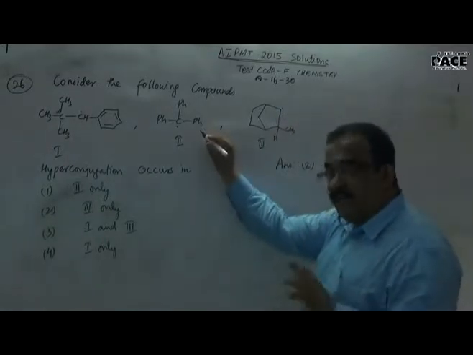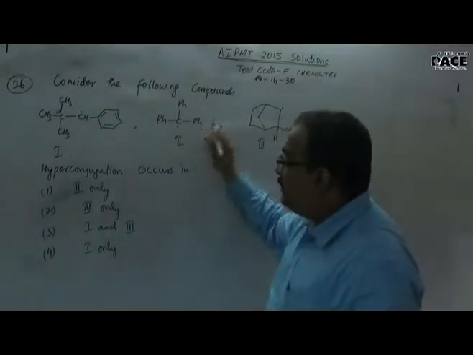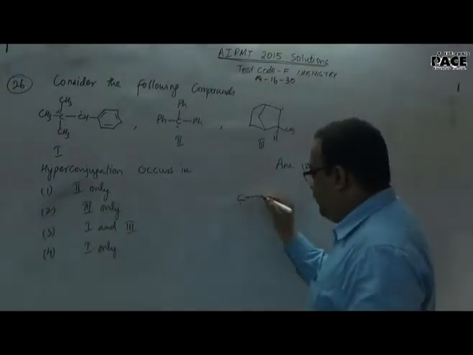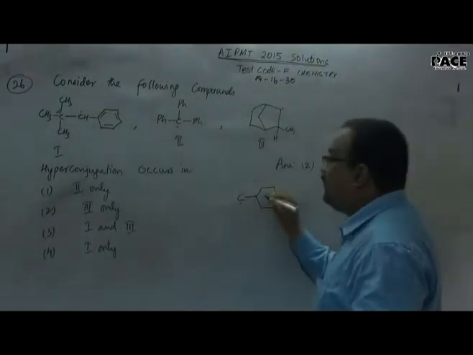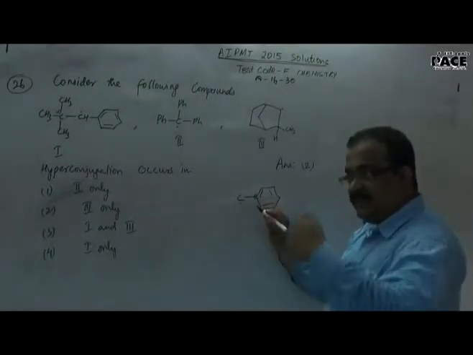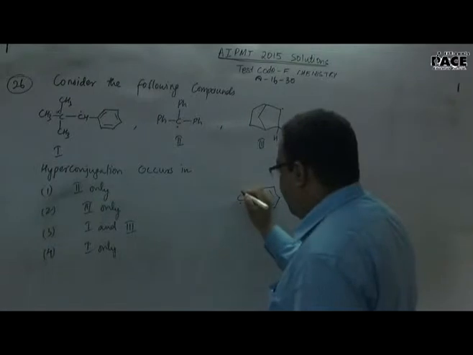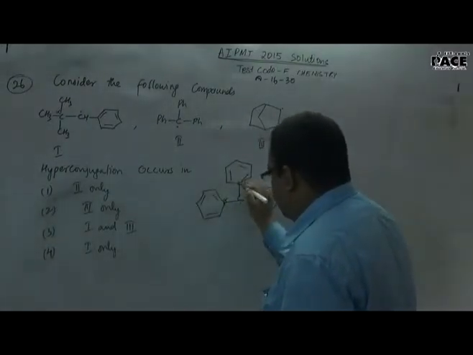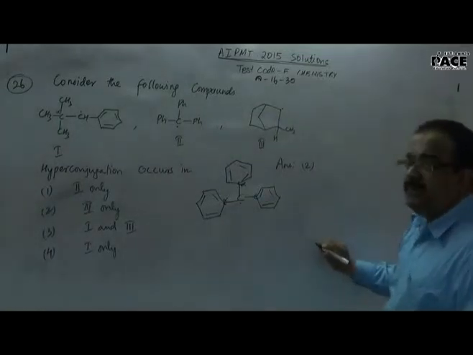Now in this case, again there is no alpha hydrogen because all are 3 benzene groups. If you see the structure in this case, they are all phenyl groups, of course benzene, where there is no alpha hydrogen because it's a ring carbon. The alpha carbon was there, but there is no alpha hydrogen for any rearrangement to be possible.